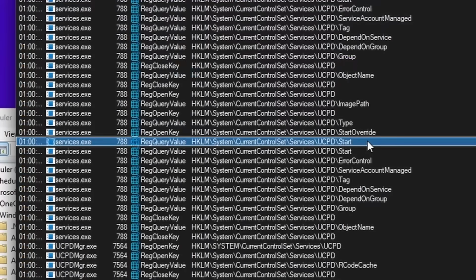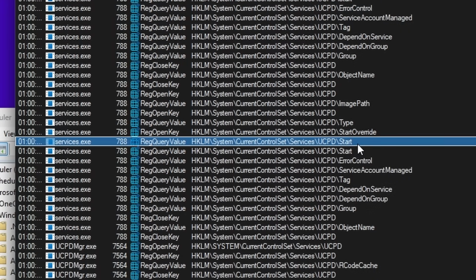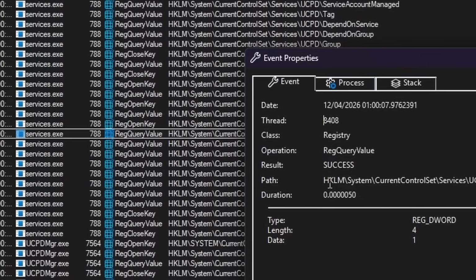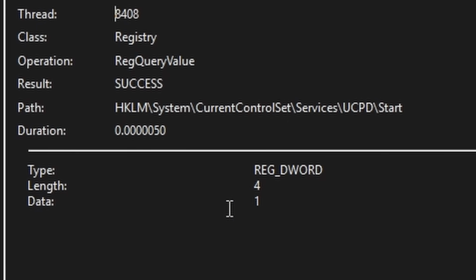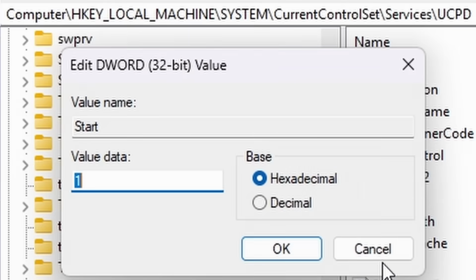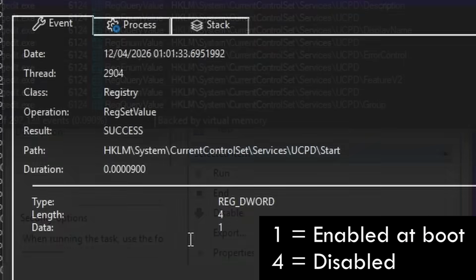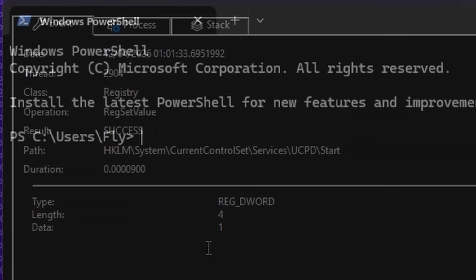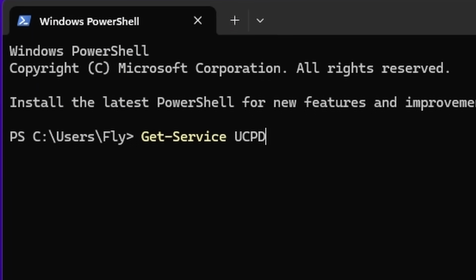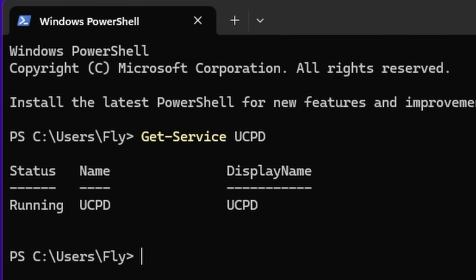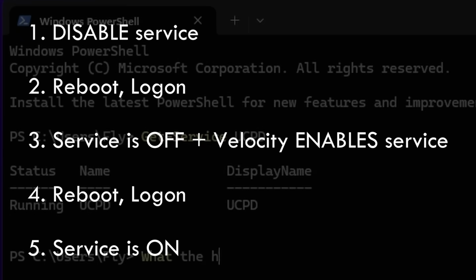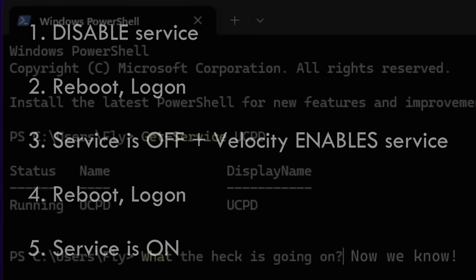On top of that, we see that our watchdog also tells services.exe to enable the UCPD back. Do you see that the start value is queried? The exe found that I set this value to 4, which stands for disabled, so it wrote back the 1, which is for enabled. This is precisely why the service was back after another reboot in the previous demonstration. First reboot logon set it to enabled again, and second reboot actually loaded it.